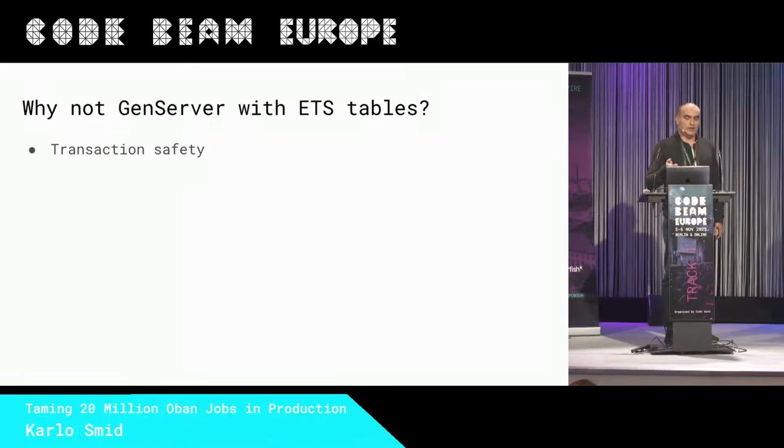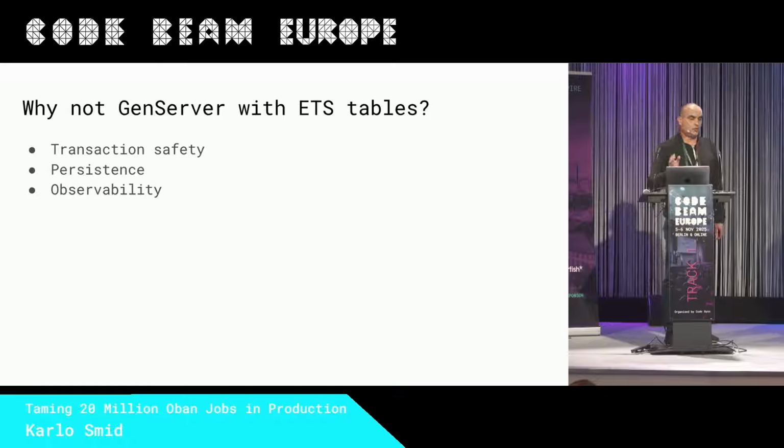So the side effect is, if there is a worker failure while processing an Oban job, you get out of the box a rollback of the changes on the Oban job table, and also of changes that are done on the tables of your application. The second important reason is persistence. It's using a database, Postgres or SQLite.